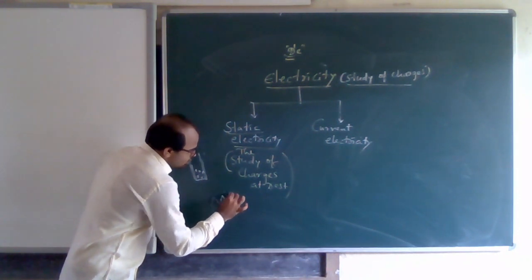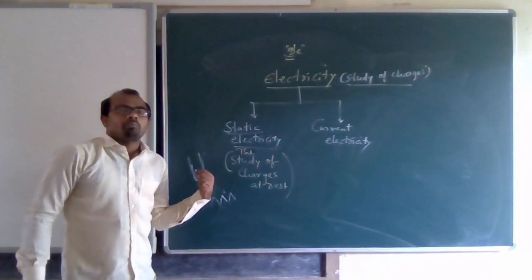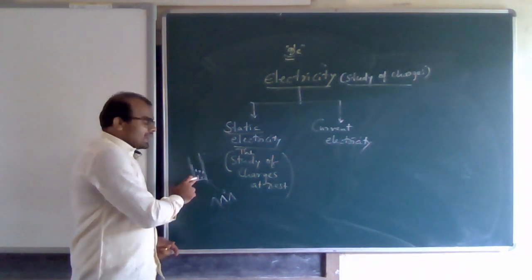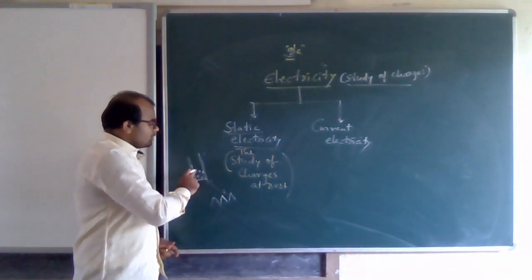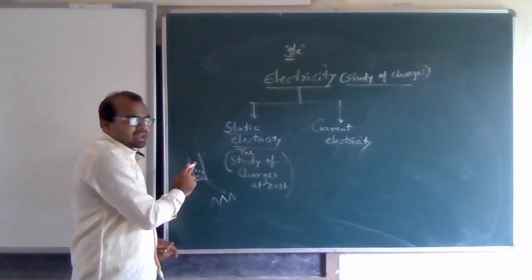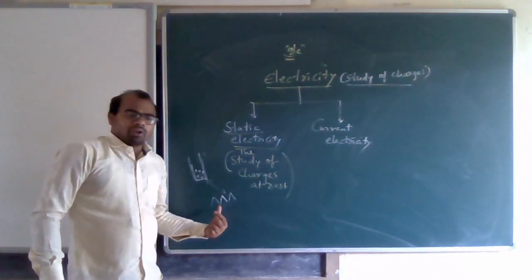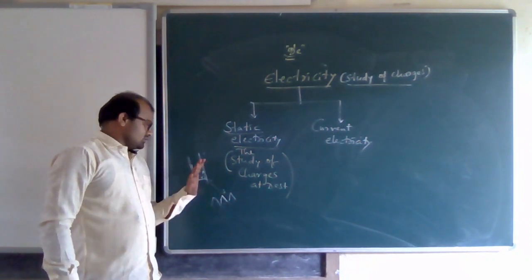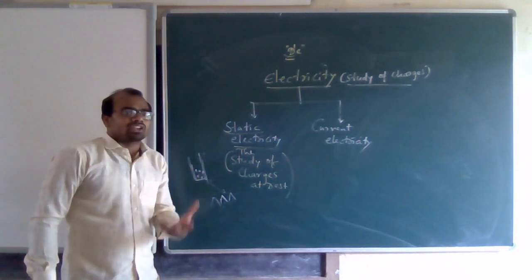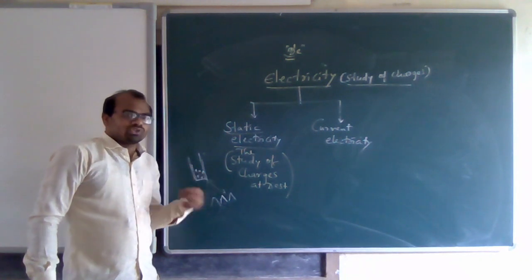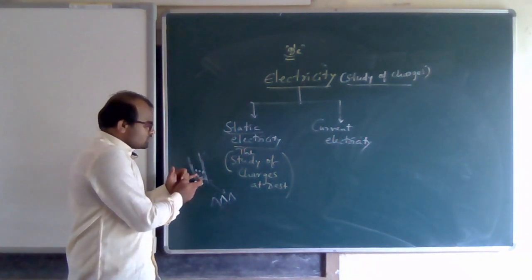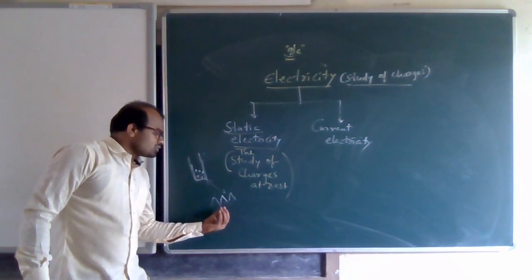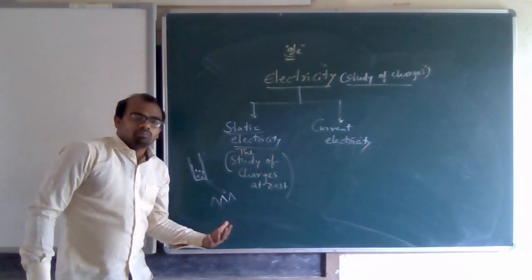If you bring the scale to these papers, there will be attraction between the charges. In the papers also there are electrons and positive charges, the protons. The negative charges of the scale will attract the positive charges of the paper piece, and the negative charges of the paper piece will attract the positive charges of the plastic scale.